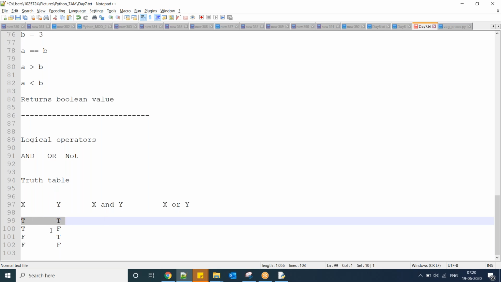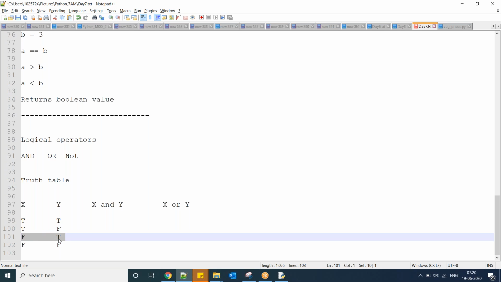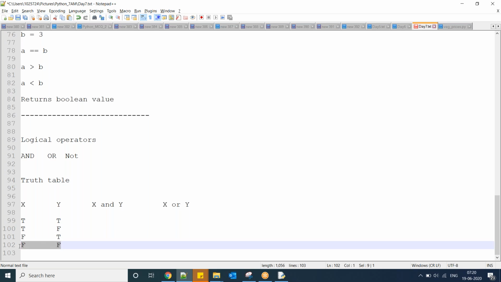Both can say true. One person is saying true, another person is saying false. First person is saying false, second person is saying true, and both are saying false. So this is the possibility case between the two persons.